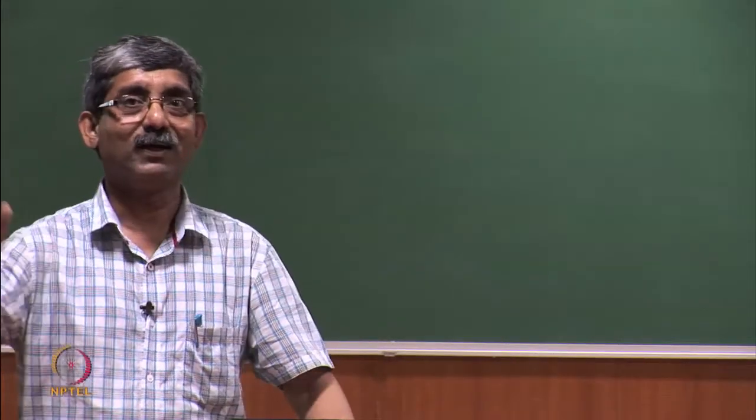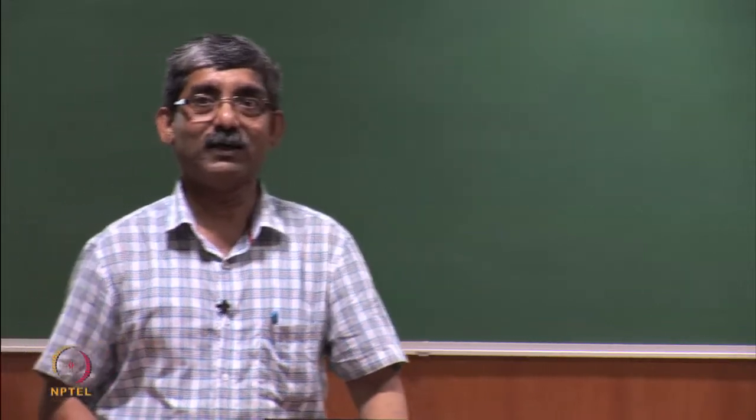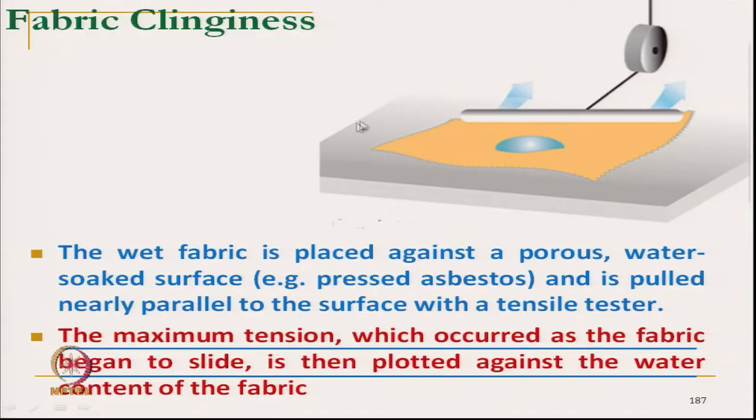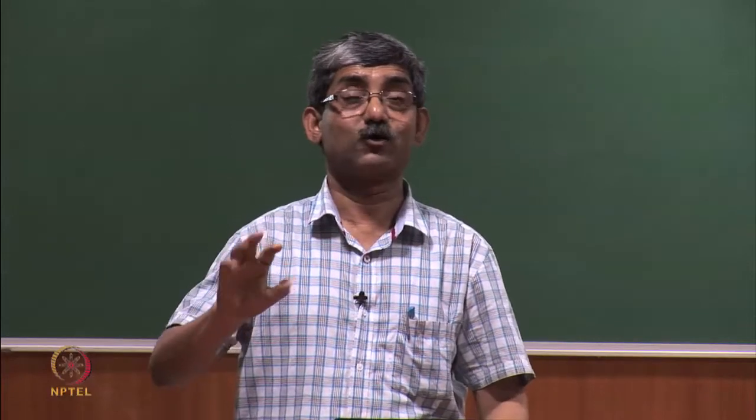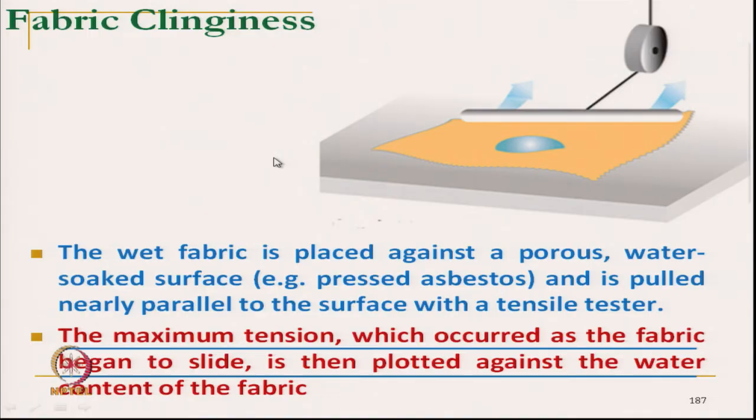Here we can take our hand, our body surface, as another surface. One can easily develop this instrument, and test what the clinginess tension will be for different types of fabric at different levels of sweating.